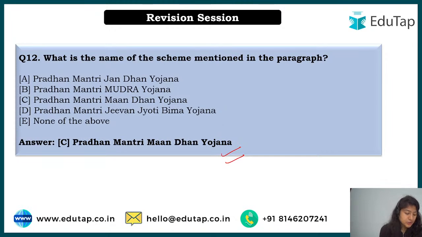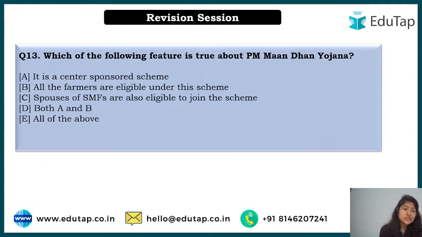Now, question number 2 asks which of the following features is true about PM Mandhan Yojana. There are the following options, and you have to tell which of the following is true. Manish also said the correct answer to the previous question. Now Tarun, I guess he is answering option C. I don't know if that was for the previous one or this one.